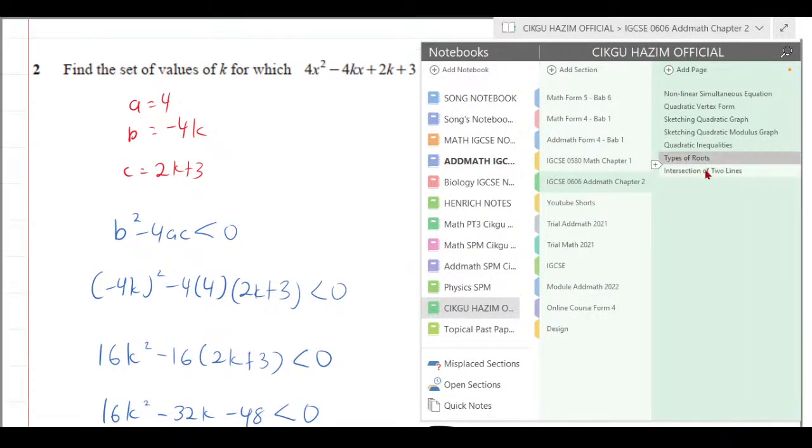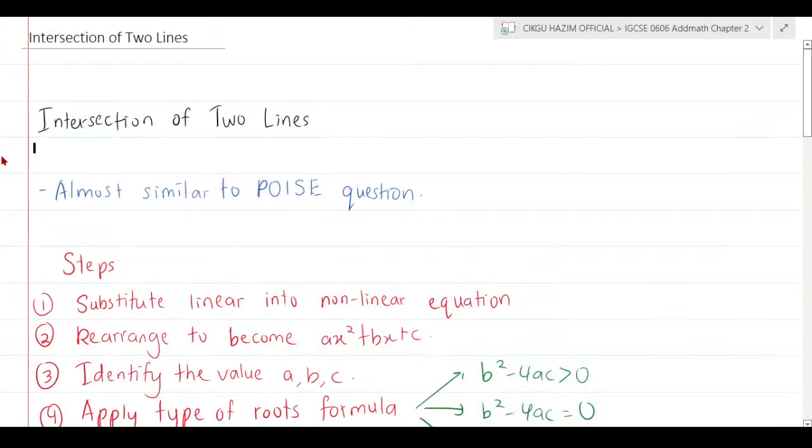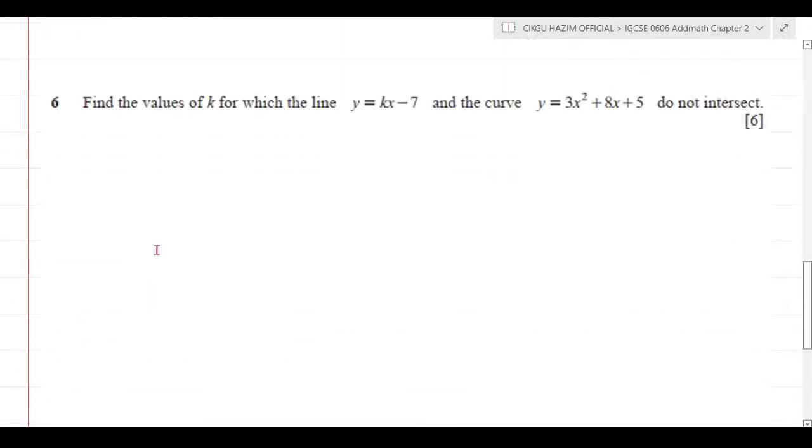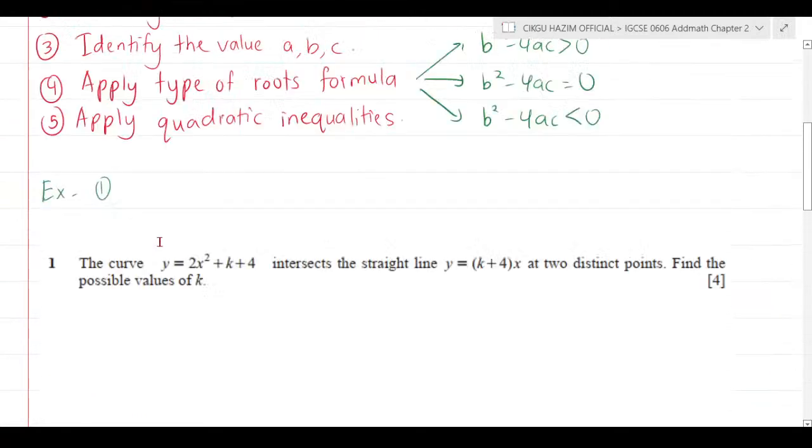And the last one is the intersection of two lines. This is the part of the question where they ask you to substitute first and then apply everything. So please remember, the way we do this is almost similar to the previous question, which asks you to substitute and do simultaneous equations. I already put the steps here. There is an example below where you can apply my steps.